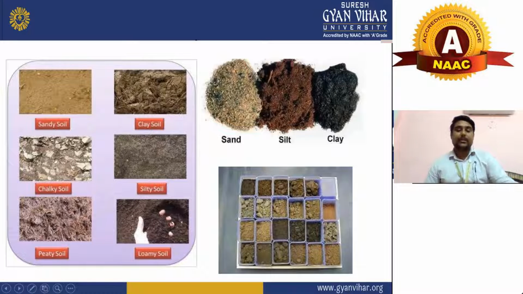That's why it is very important to know the differences between these soils, their behavior and their properties. These things you can only know by classification. That's why classification of soil is a very important topic.